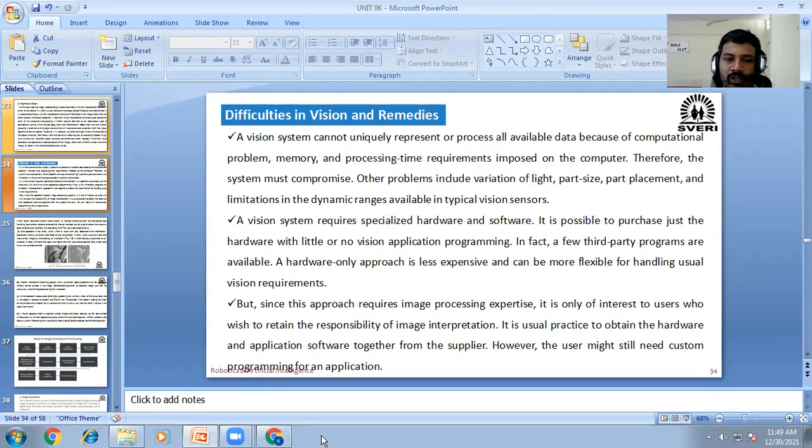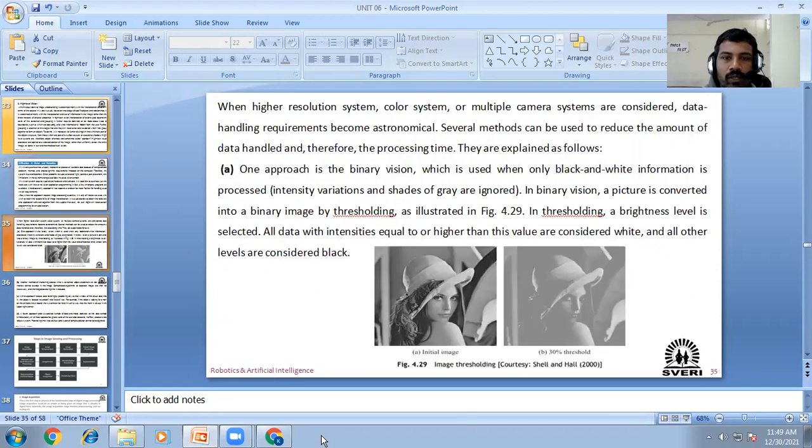Okay, this is one more difficulty we can say, means we require hardware and software, special hardware and software for any vision system. But since this approach requires image processing experts, it is only of interest to users who wish to retain the responsibility of image interpretation. Next, when higher resolution systems, color systems, or multiple camera systems are considered, data handling requirements become astronomical. Several methods can be used to reduce the amount of data handled and therefore processing time. They are explained as follows.